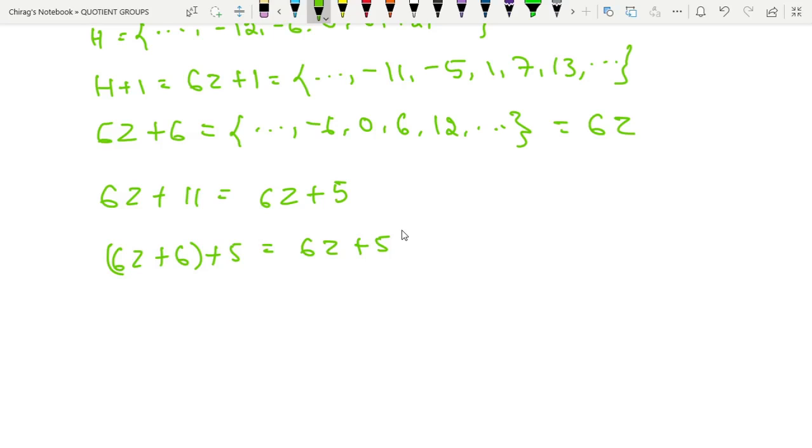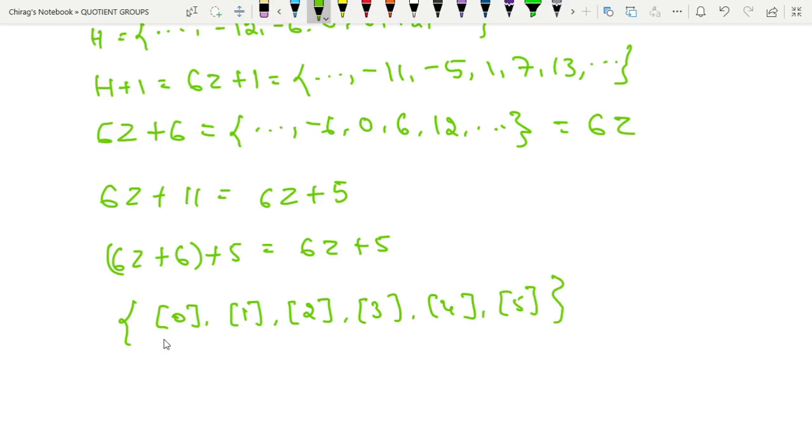But what are these cosets? Actually, we write these cosets as equivalence classes 0, 1, 2, 3, 4, and 5.